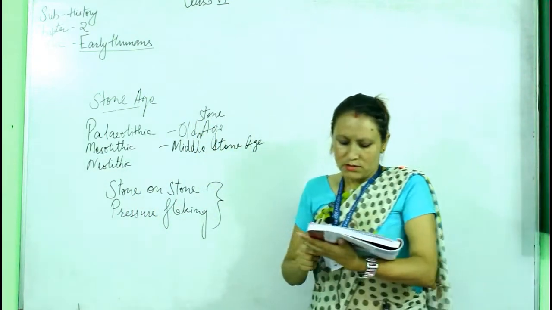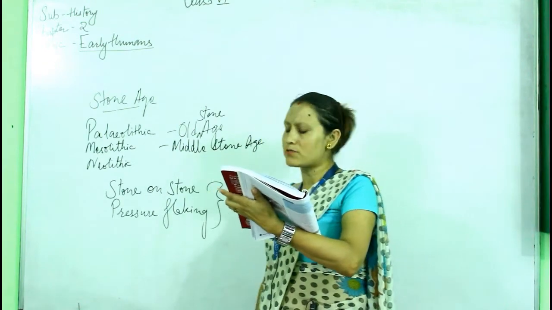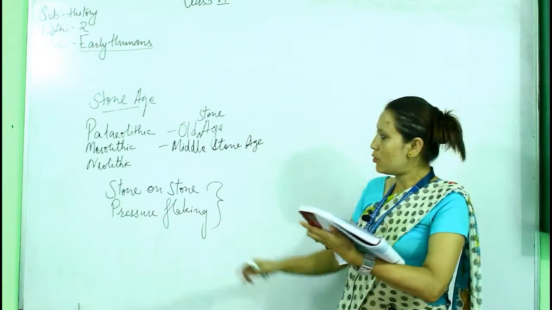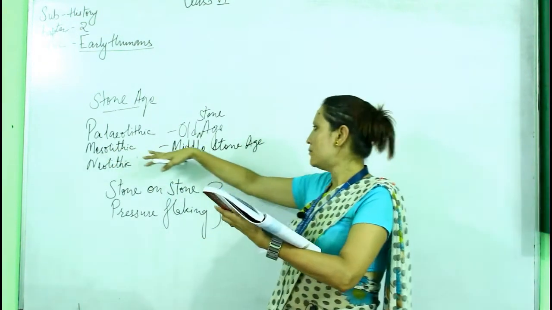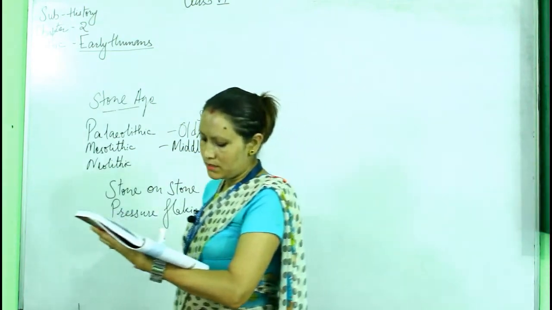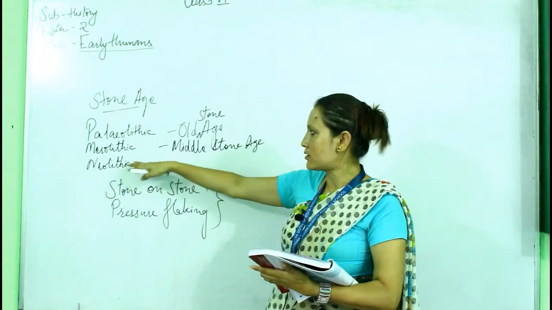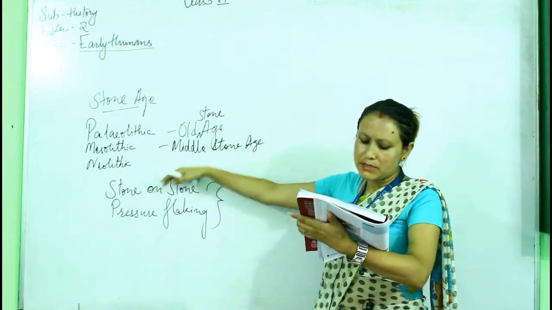Okay, so this period is also known as the Middle Stone Age. It lasted from 10,000 to 8,000 BCE. The word Meso means middle and lithic means stone. This was the period between the Paleolithic and the Neolithic, so that's why it is also called the Middle Age.